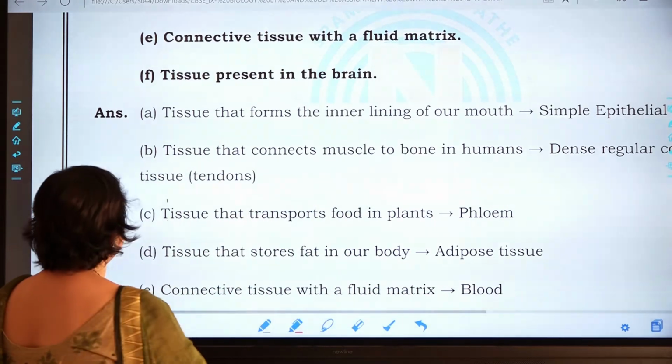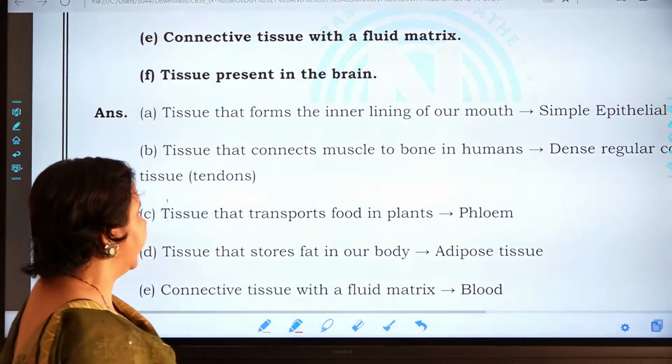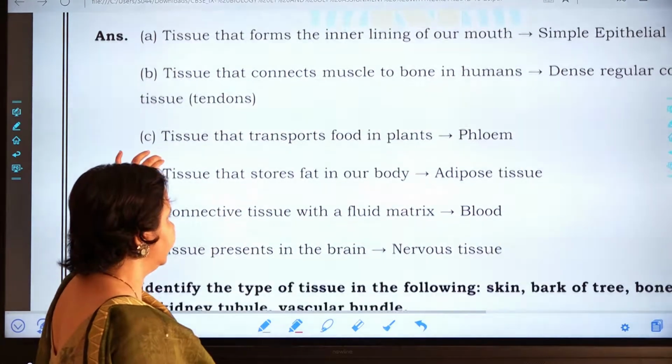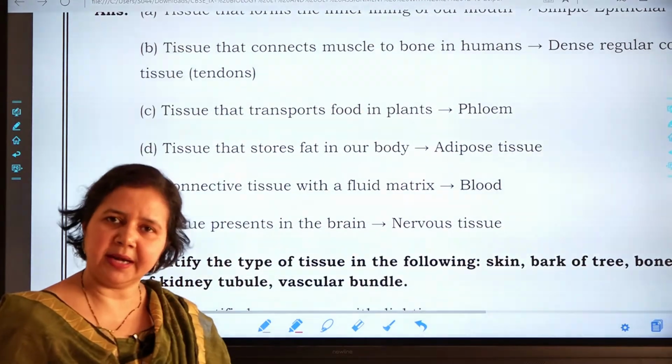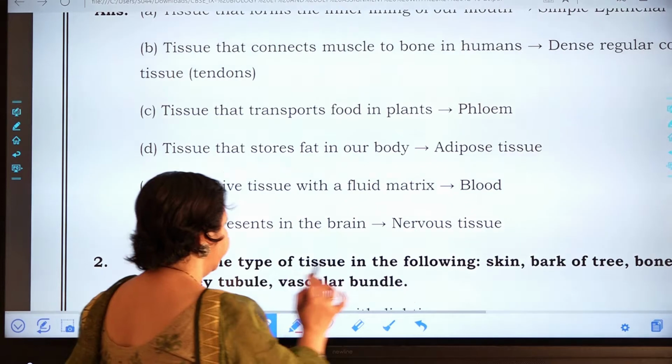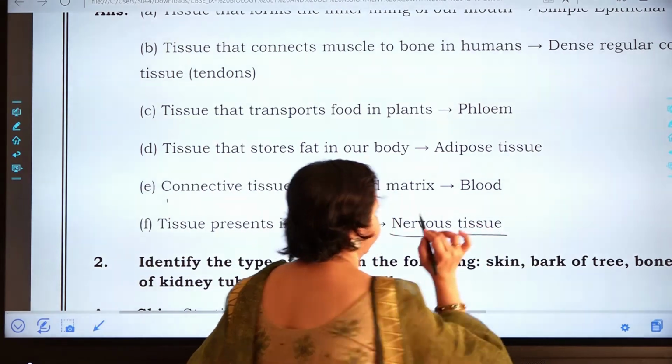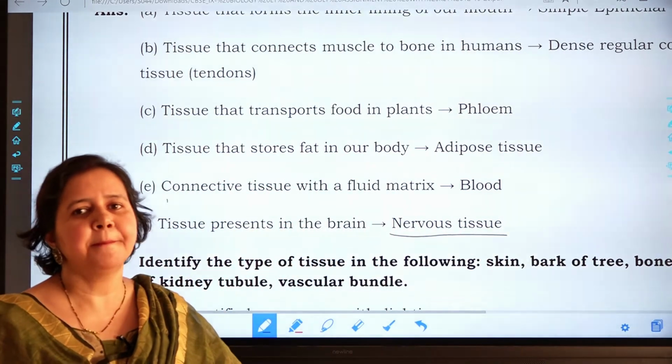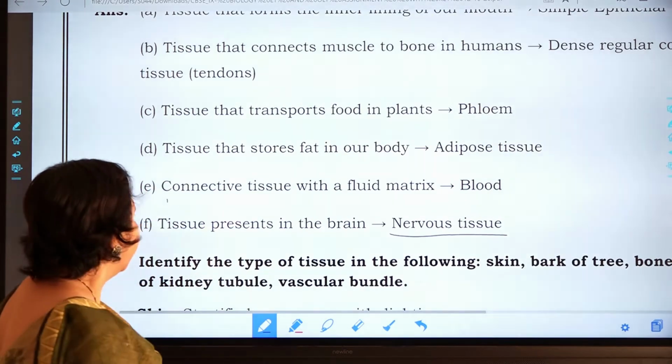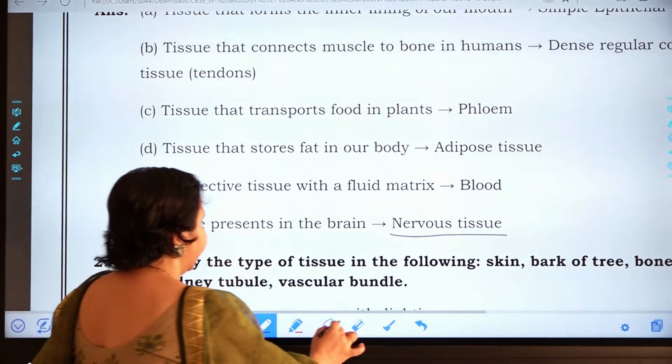Now the next question is the tissue present in the brain. Which tissue is present in the brain? The obvious answer we know very well is nervous tissue. Nervous tissue is present in our brain. Now the second question asks